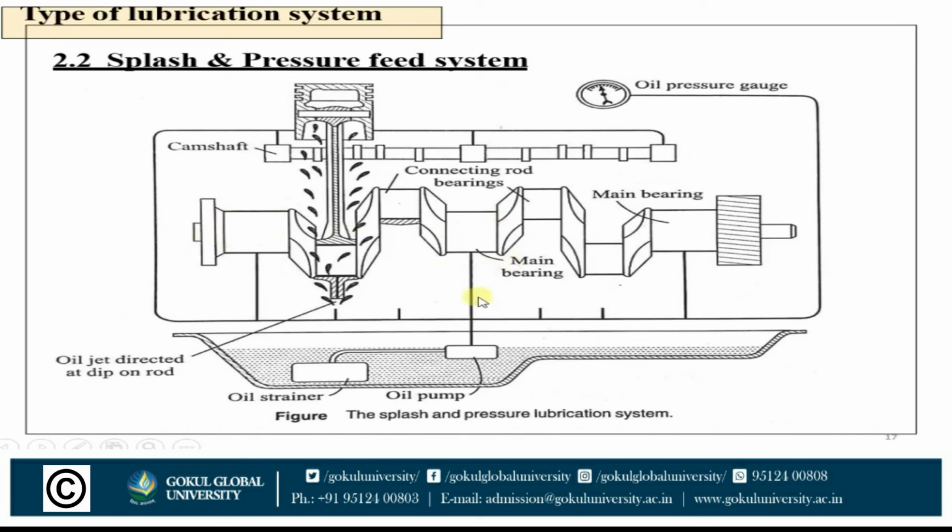First of all, oil will lubricate the main bearing, and there are drilled holes provided to lubricate the big end of the connecting rod. So these connecting rod ends are lubricated with the help of the drilled holes, which are provided while manufacturing. So main bearings are lubricated with the oil pump, and the connecting rod big end bearings are lubricated with the drilled holes.